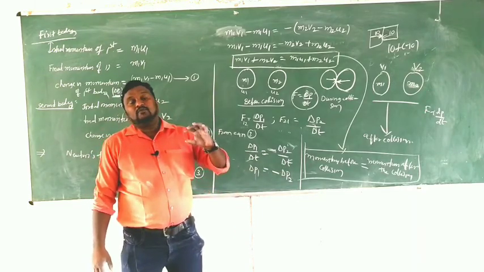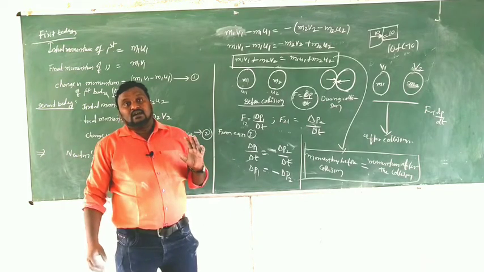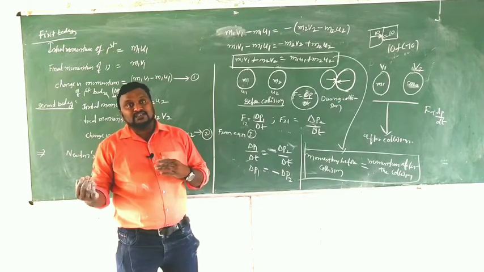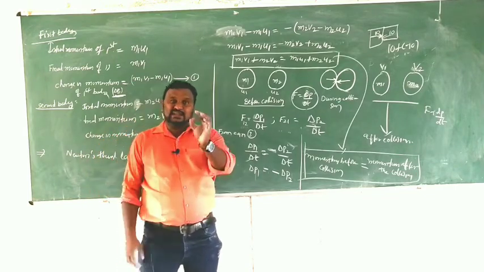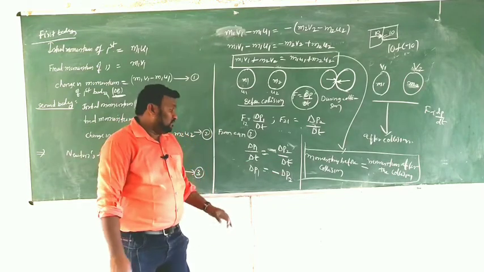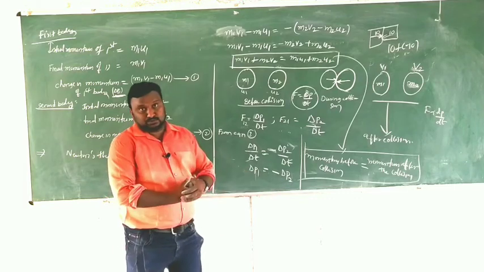Here time of action of force is the same for two objects. Time of action should be the same. One applies the force on another one within the same time. That's why delta T must cancel each other. Then what do you have? Delta P1 is equal to minus delta P2.